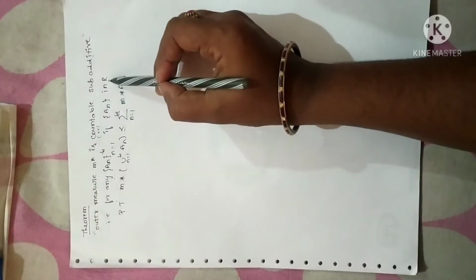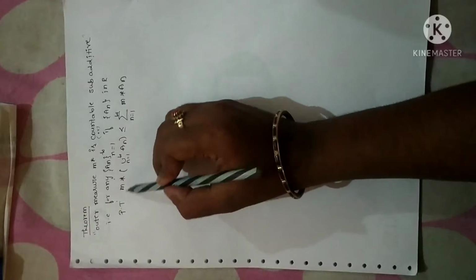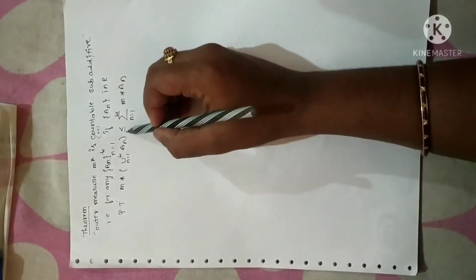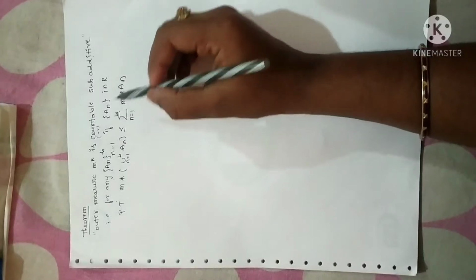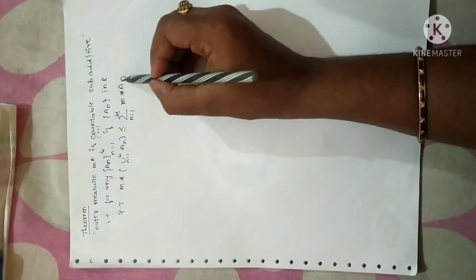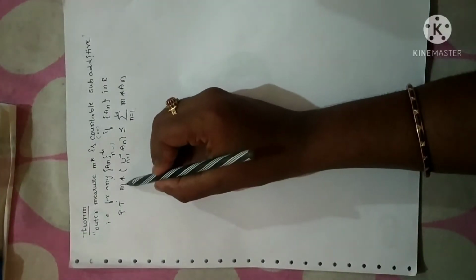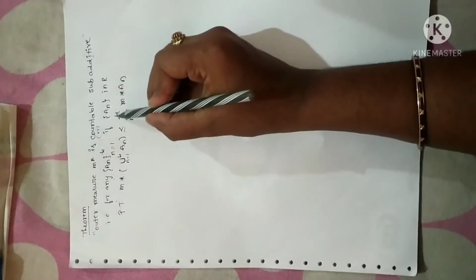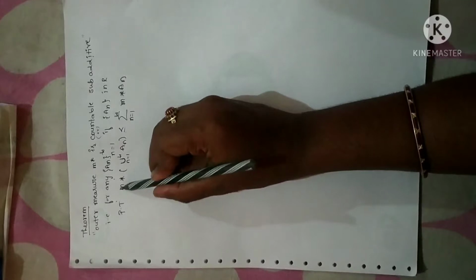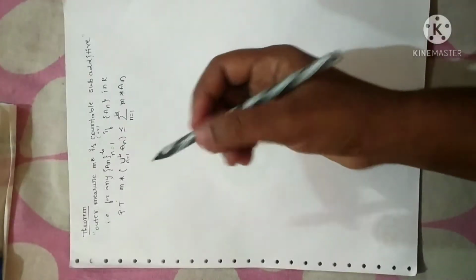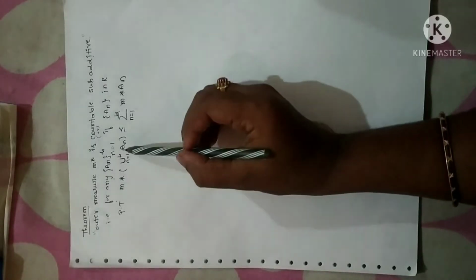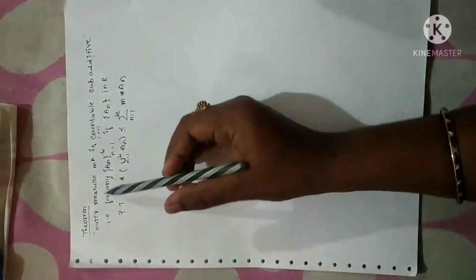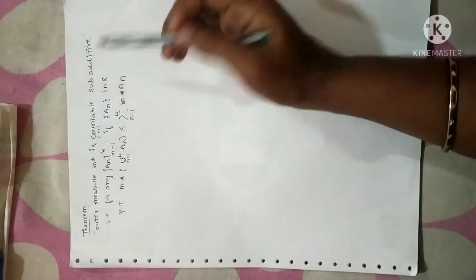If An is a set in the real numbers R, then we have to prove that m star of the union n equal to 1 to infinity An is less than or equal to the summation n equal to 1 to infinity m star of An. Meaning, when you apply measure to a union of sets, the union is replaced by summation. If you want to take the measure inside the union, I have to change the union to a summation sign. That is the property called countable subadditive.